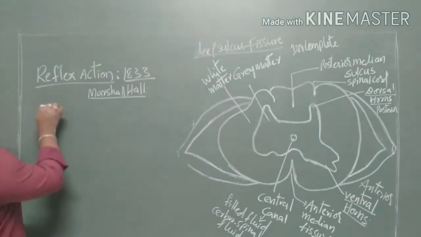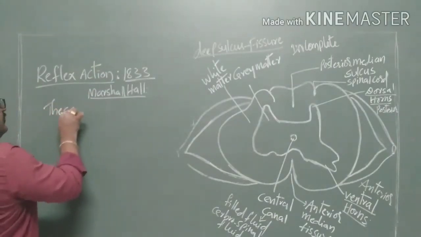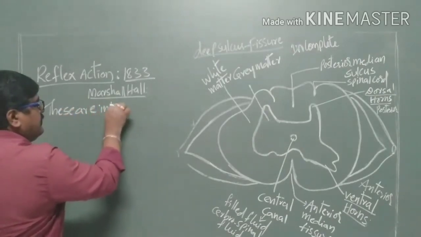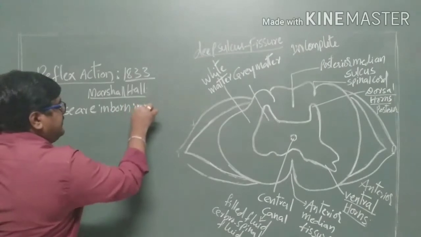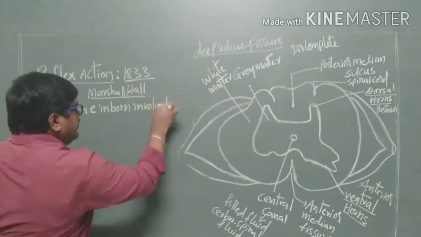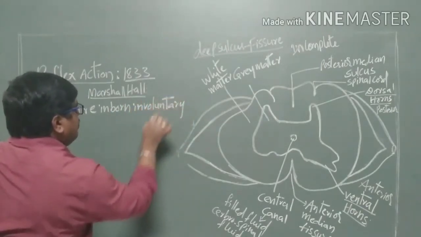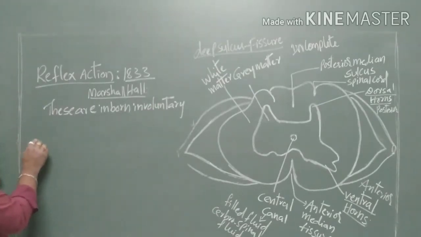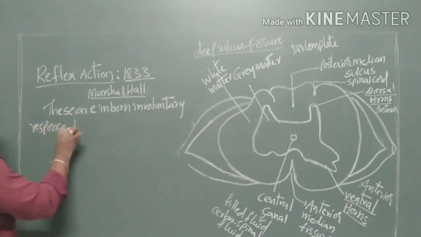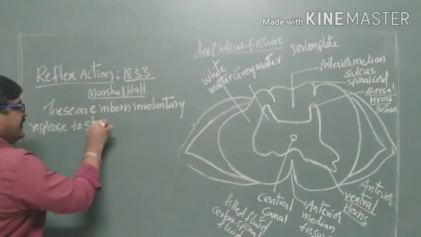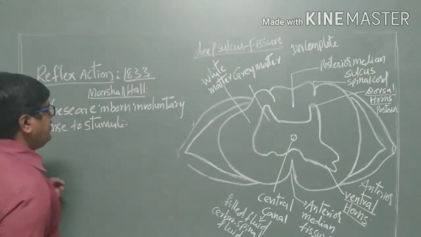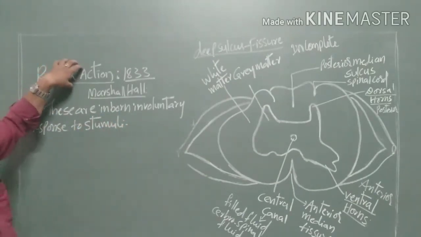These are inborn, involuntary responses to stimuli. Such types of reactions are called reflex actions.